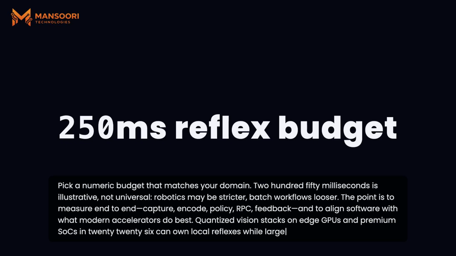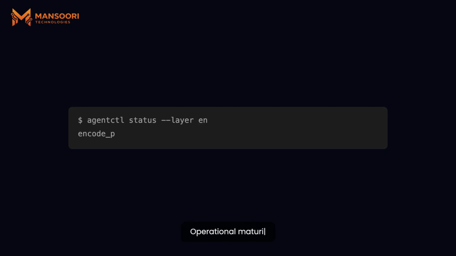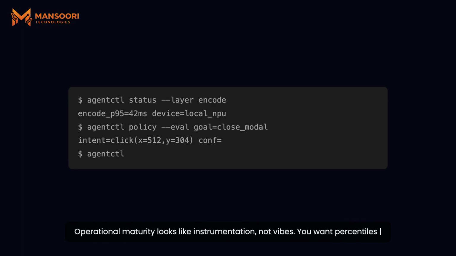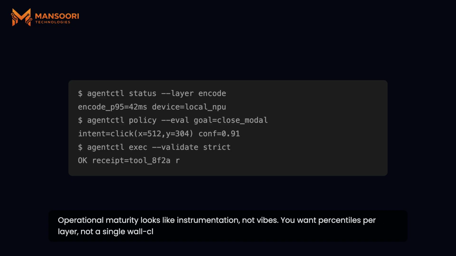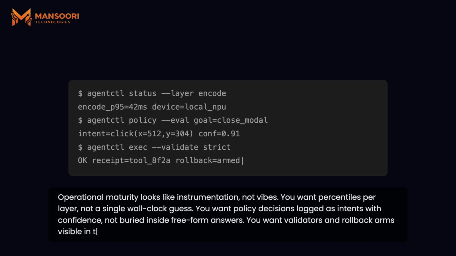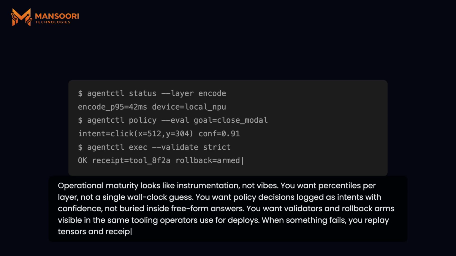rare cases. Operational maturity looks like instrumentation, not vibes. You want percentiles per layer, not a single wall clock guess. You want policy decisions logged as intents with confidence, not buried inside freeform answers. You want validators and rollback arms visible in the same tooling operators use for deploys. When something fails, you replay tensors and receipts instead of asking a human what they think the model meant. That culture is what makes autonomy commercial.